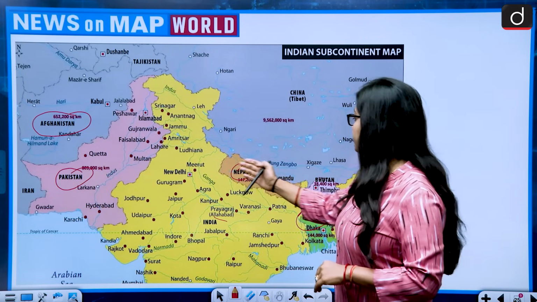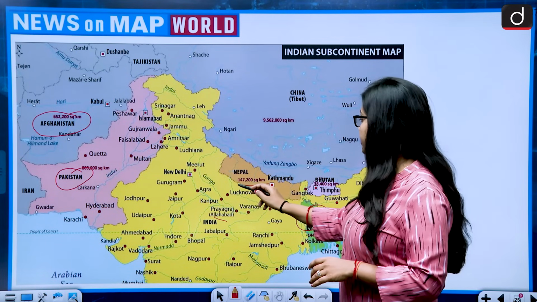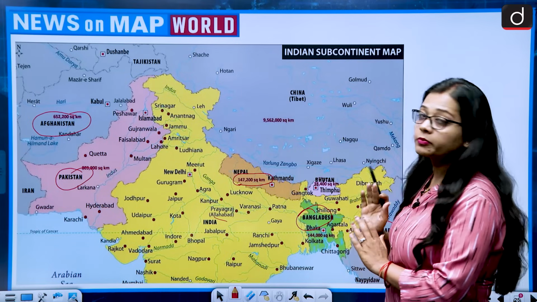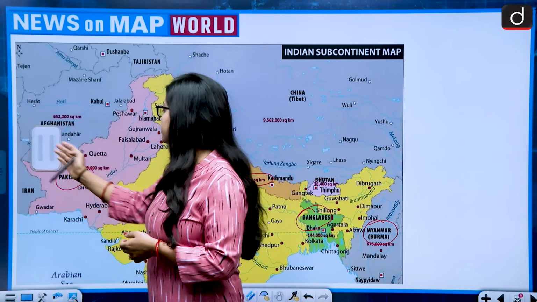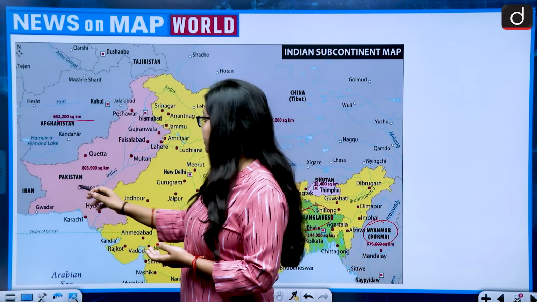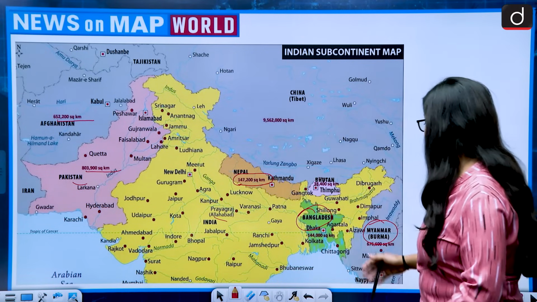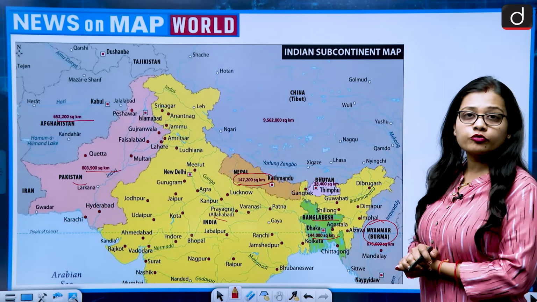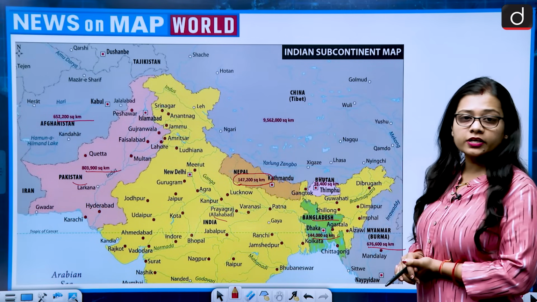So the area of Nepal is 147,000 square kilometers. Now let's see the area of all the other 4 countries and which is approximately closer to Nepal. If we talk about Afghanistan, then the area of Afghanistan is 652,000 square kilometers. Pakistan is 803,000 square kilometers. Then Bangladesh is 144,000 square kilometers and Myanmar is 676,000 square kilometers.